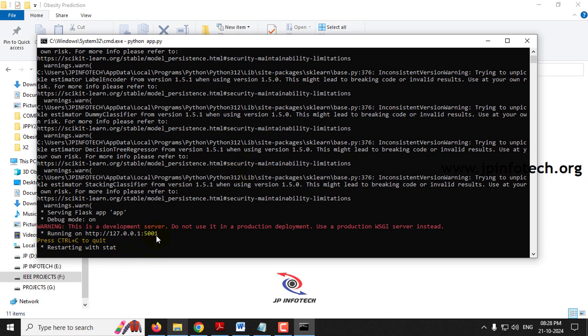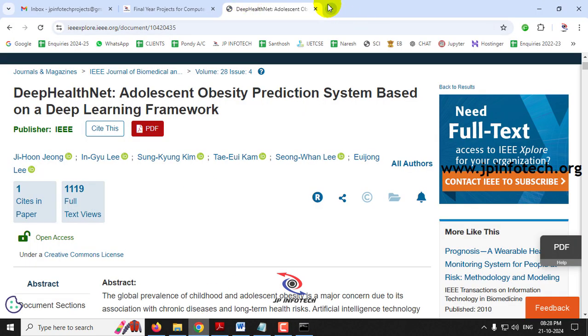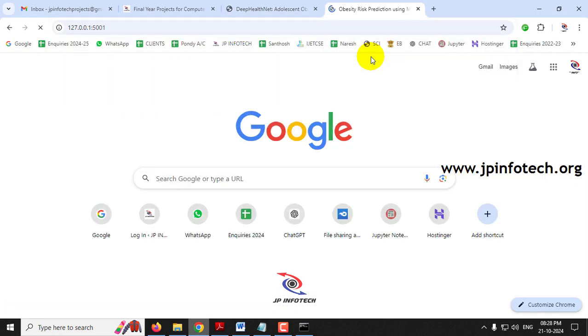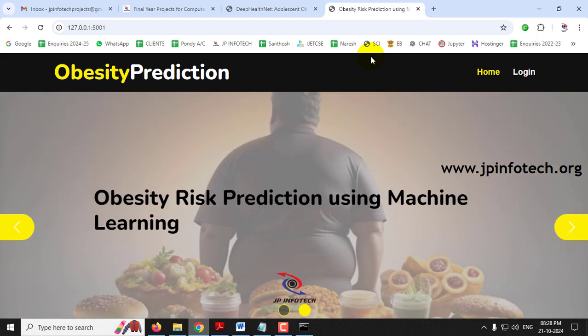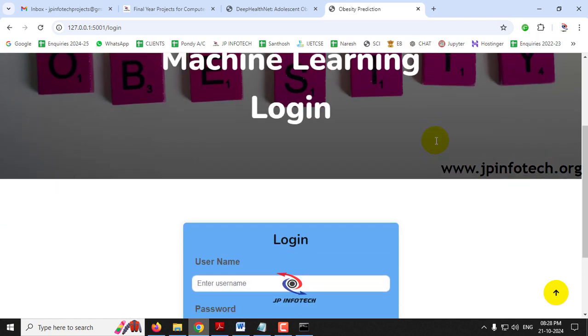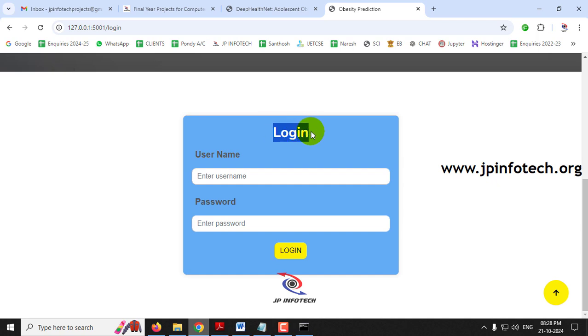Now you can see this URL. Just copy this URL, go to any of your browsers. I'm going to Google Chrome, paste it and click enter. Now you can see the home screen or welcome screen of the project with the project title, obesity risk prediction using machine learning. Just click this login menu. It will navigate to the login page. Kindly note that this is a static login page because we have not used any database in the project. Just enter the default username and password as admin, and then click the login button.